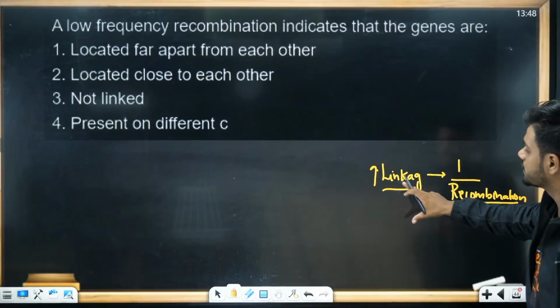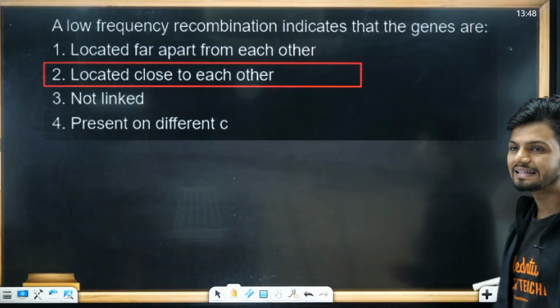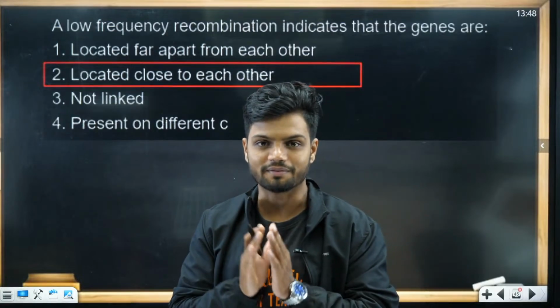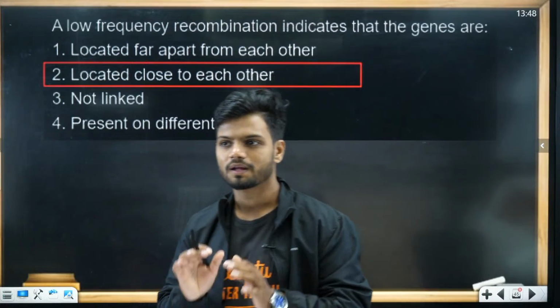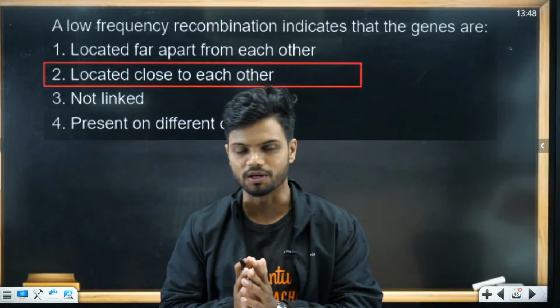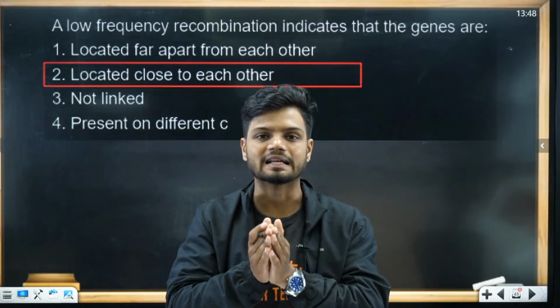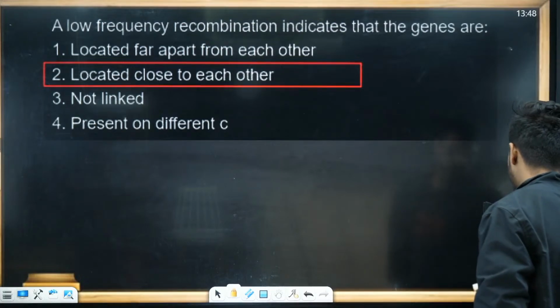What is the meaning of linkage? The genes are tightly linked, and meaning of tightly linked is that they are very close to each other. This is how you answer the questions. So genes are very tightly linked on a chromosome, it means they are very close to each other.